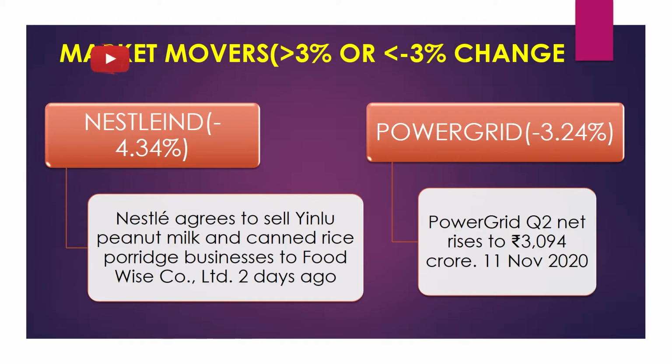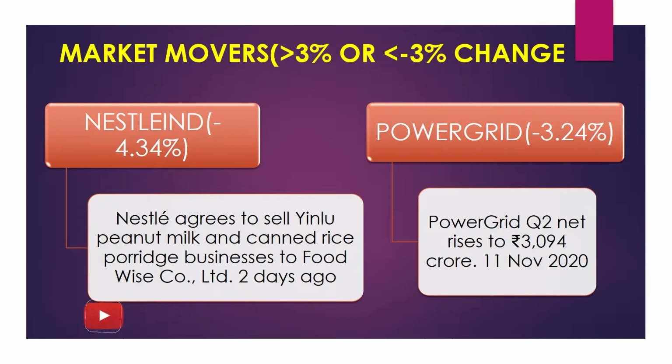Now let's see which stocks moved the market. Well, if you see, there were two stocks which moved negatively, and there were no stocks that moved greater than 3% on that day. So there were two stocks, Nestle India and Power Grid. If you talk about Nestle India, then Nestle India sold its peanut milk and canned rice porridge business to Foodwise and Company Limited. So whoever was invested in Nestle India has taken out their money. That's why it is going down.